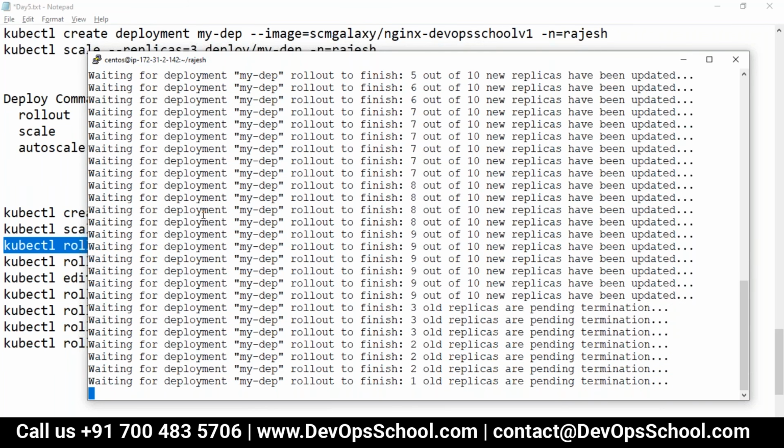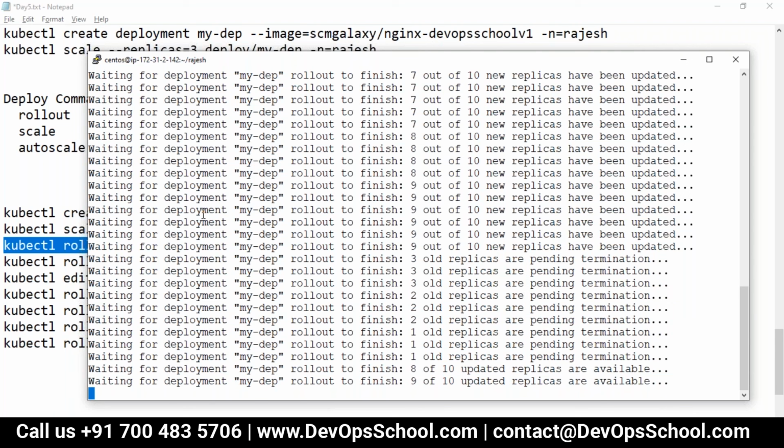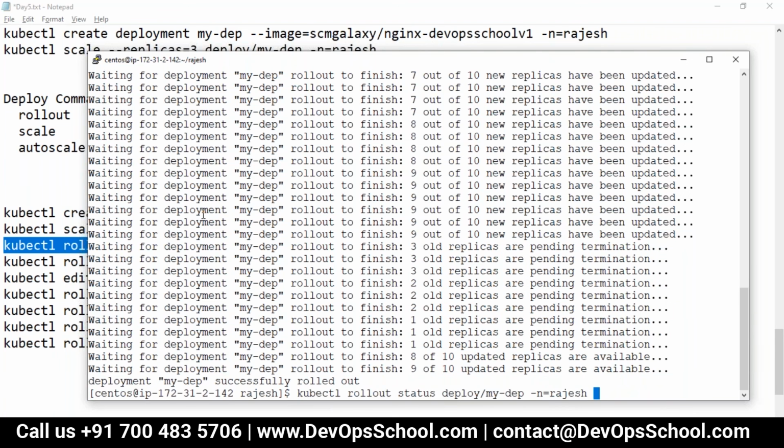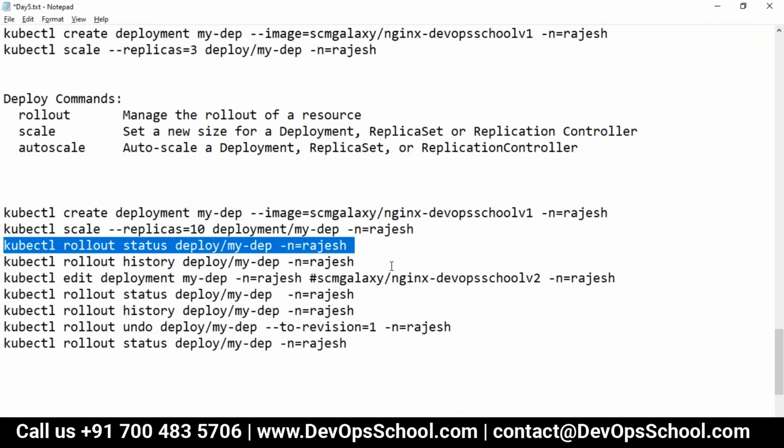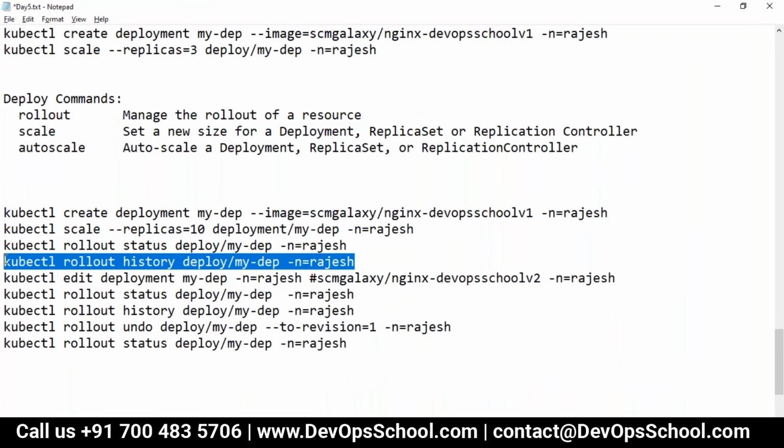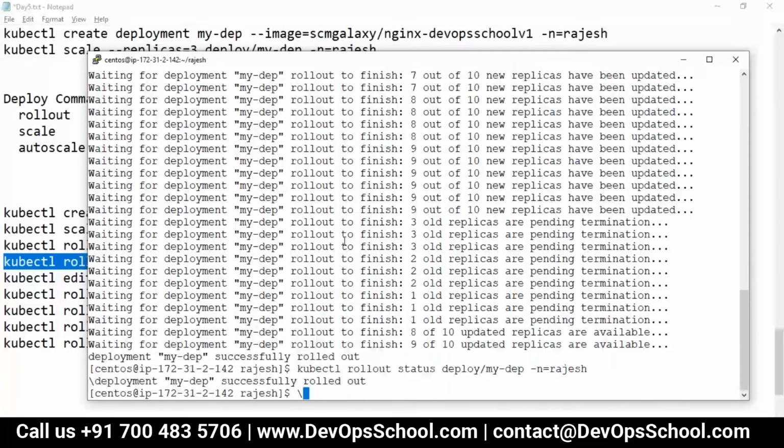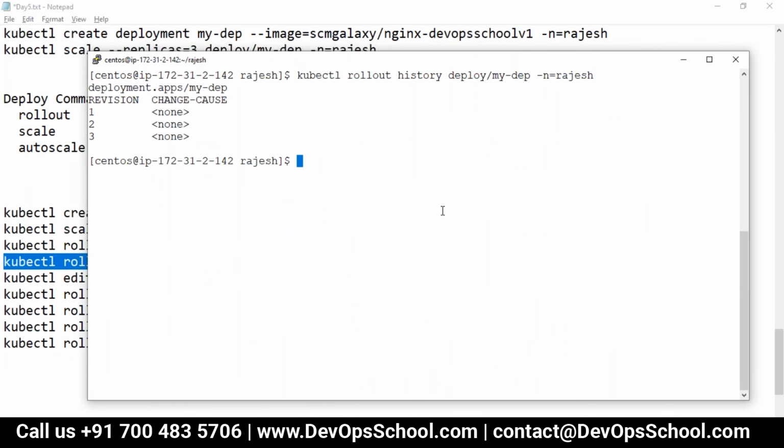See here. So the 25% rule gets applied by default. I did not change the YAML file. It's creating 25% and then deleting. So now it's done. Now can we check the version? See here, 1, 2, 3. So here I changed the V1. Here I changed the name of the pod.